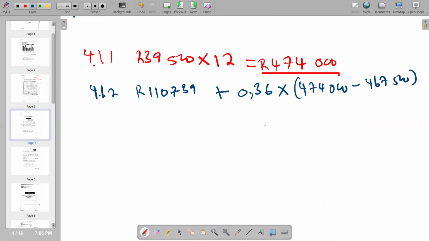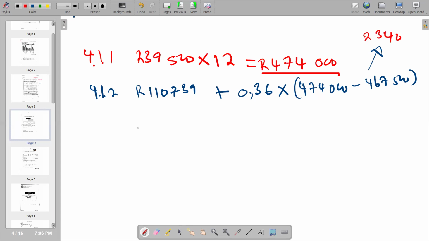So within that, we can now calculate it. If you subtract here, 474,000 minus 467,500, the figure that you are supposed to get is 2,340.